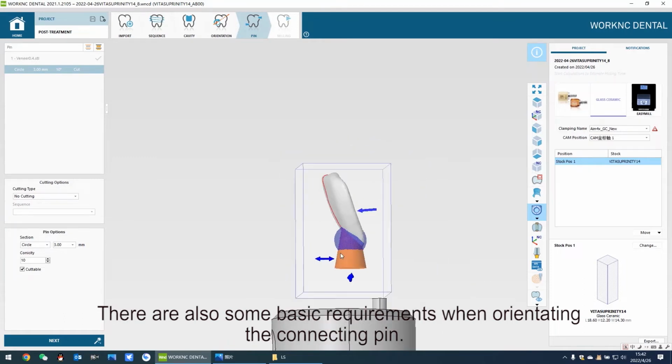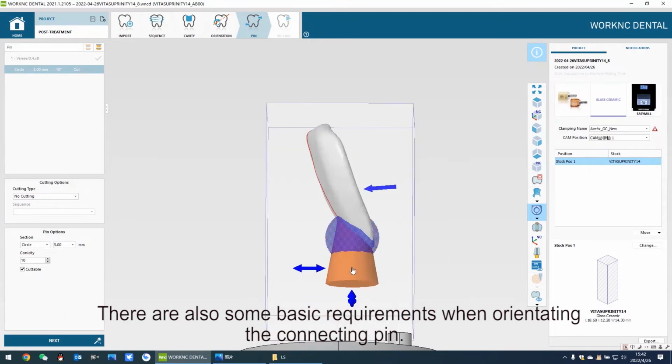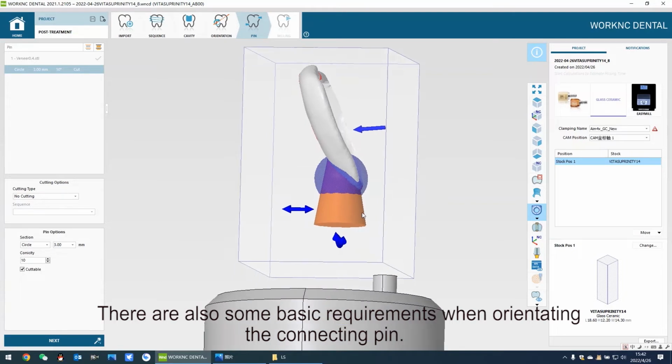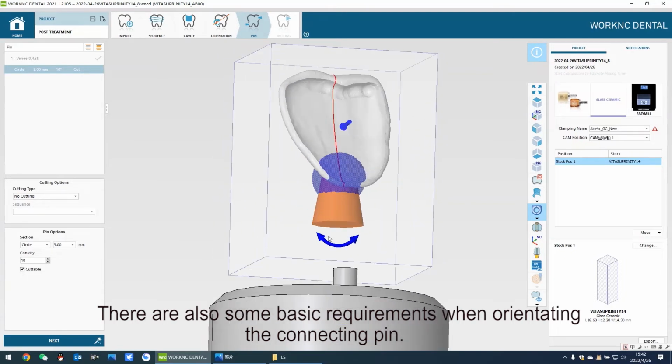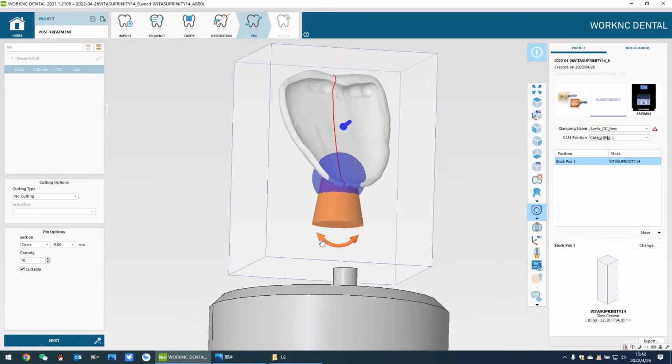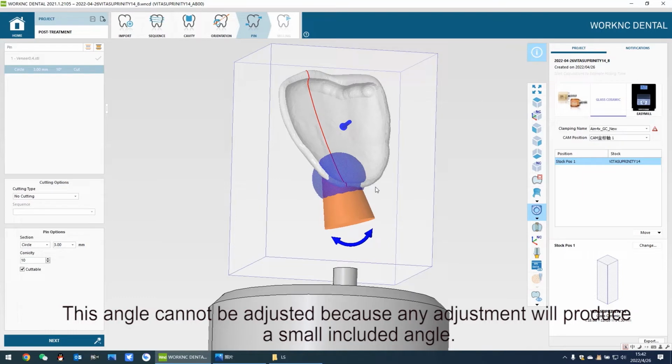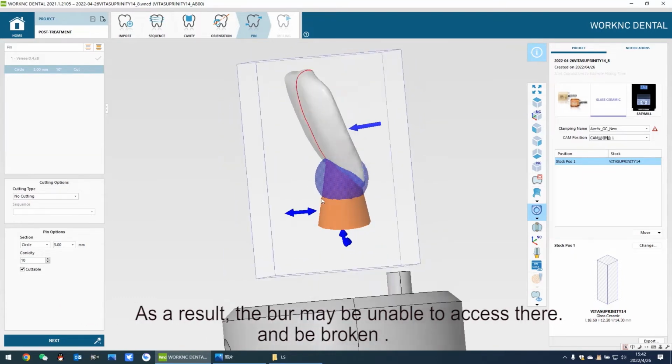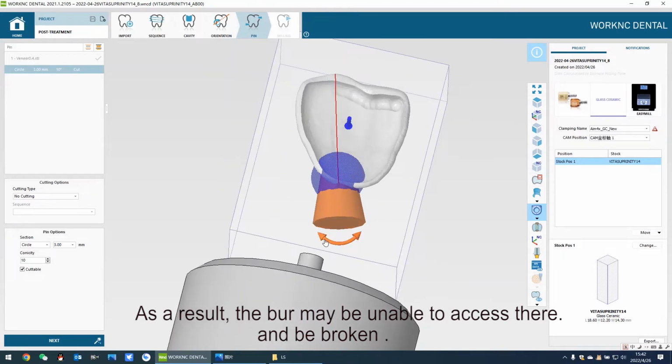There are also some basic requirements when orientating the connecting pin. This angle cannot be adjusted because any adjustment will produce a small included angle. As a result, the burr may be unable to access there and be broken.